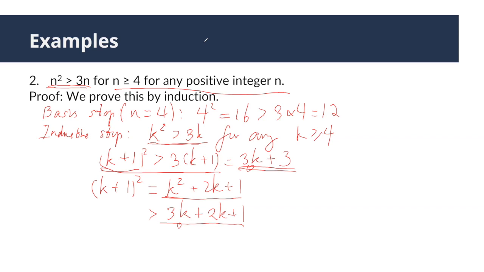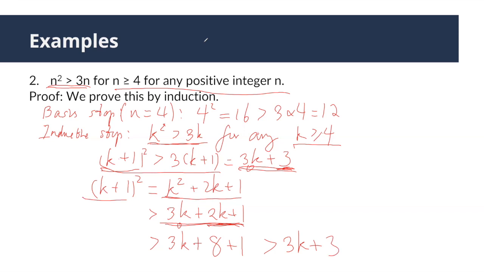Then how do we deal with this one? Comparing these two, you can see if you can prove 2k+1 is greater than or equal to 3, then we are done with the proof. How do we know that? Don't forget that we assumed k is greater than or equal to 4. Therefore, this is greater than 3k+8+1, which is of course greater than 3k+3.